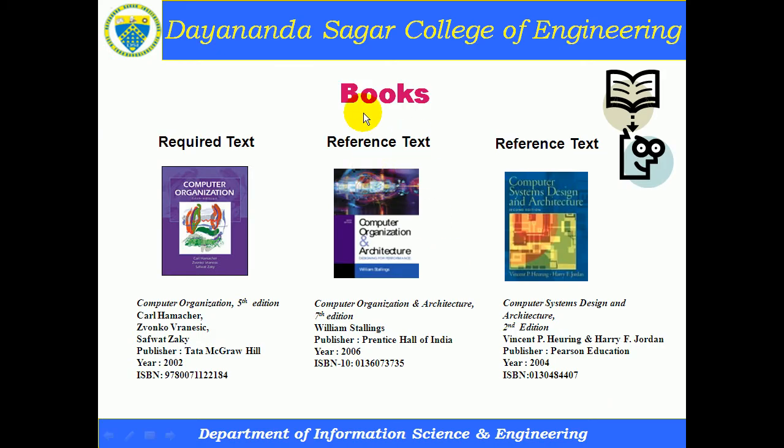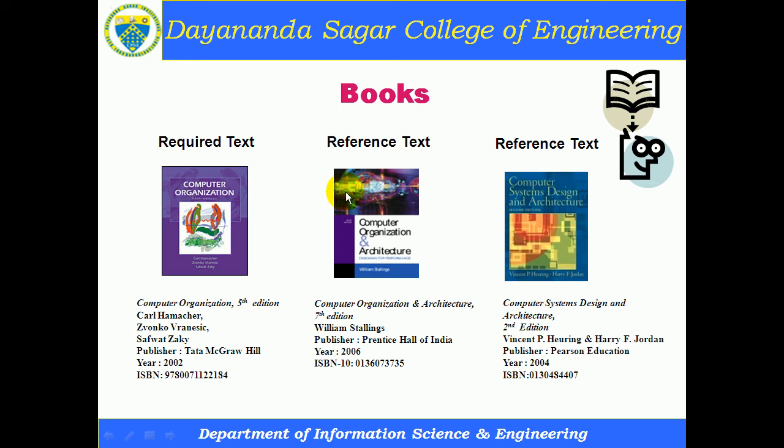The textbooks which your students have to refer to are going to be like this. The main required text for the university is titled Computer Organization, 5th edition. Students have to purchase it, and it is authored by three people: Carl Hamacher, Zvonko Vranesic, and Safwat Zaky. The publisher of this book is Tata McGraw-Hill, and it was published in the year 2002. Mainly I suggest you look into the 5th edition, which is the recommended edition for this subject.